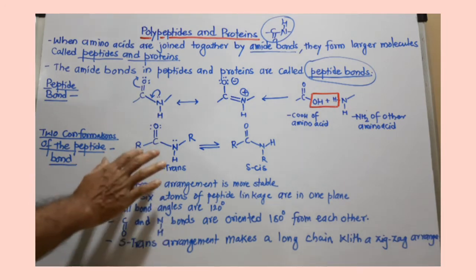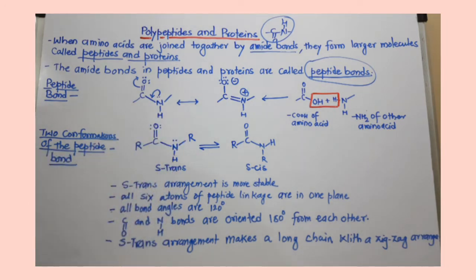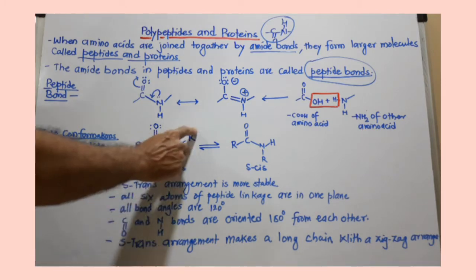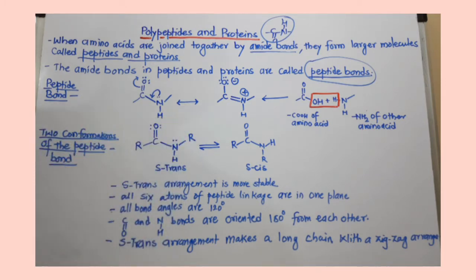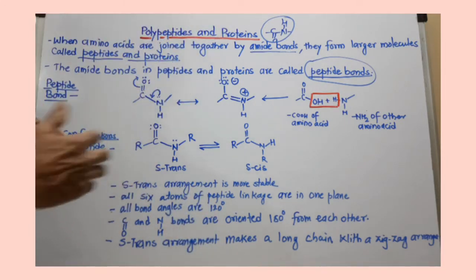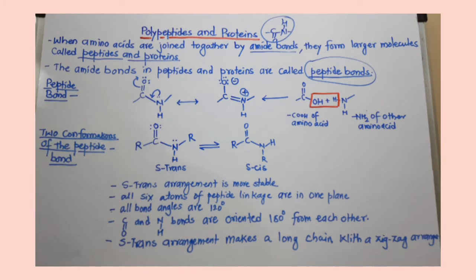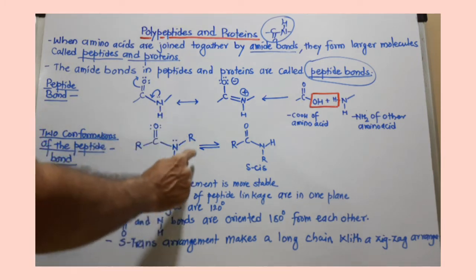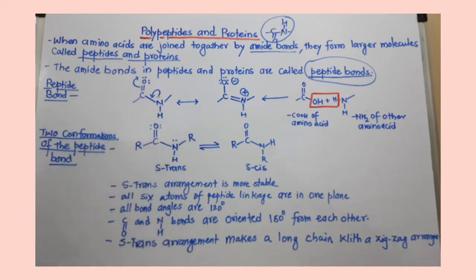Obviously, the s-trans conformation is more stable because the two bulkier side chains are lying toward opposite sides, meaning they are far away from each other, so there is less interaction. So always remember that the s-trans arrangement is the stable arrangement.